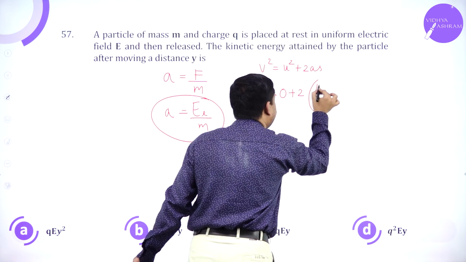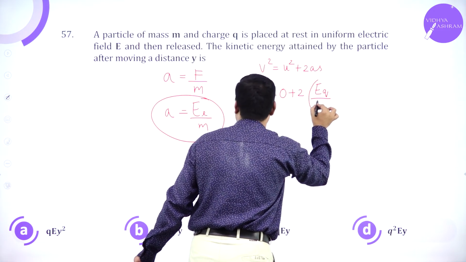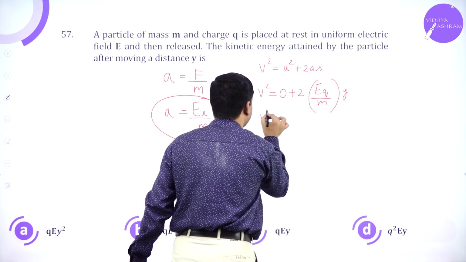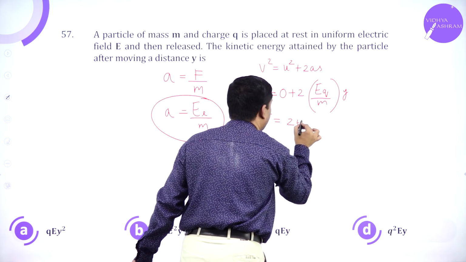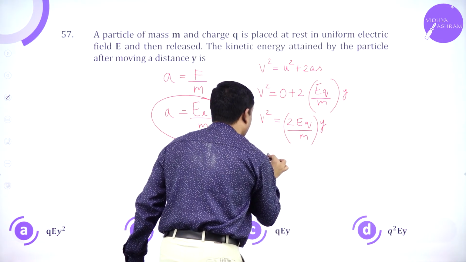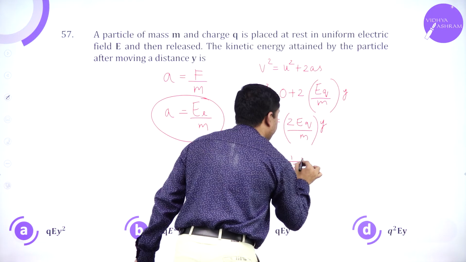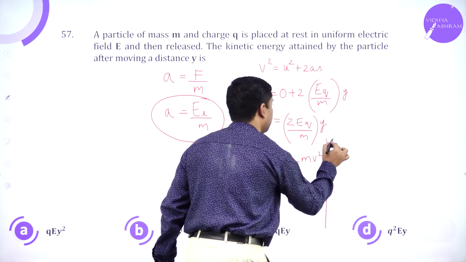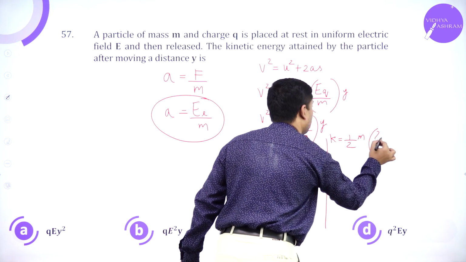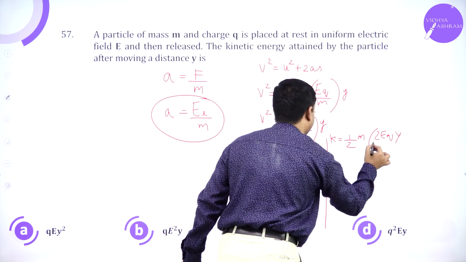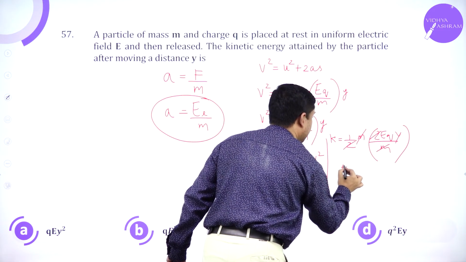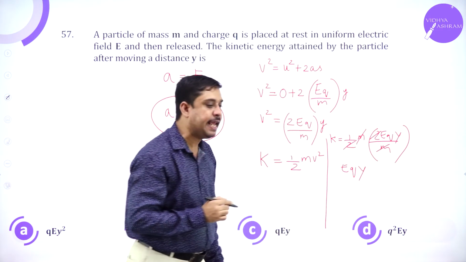With acceleration EQ by M, moving through a distance y, v square is 2EQ by M into y. So kinetic energy is half mv square, that is half m into 2EQy by m. 2 and 2 get cancelled, m gets cancelled. EQy should be the answer.